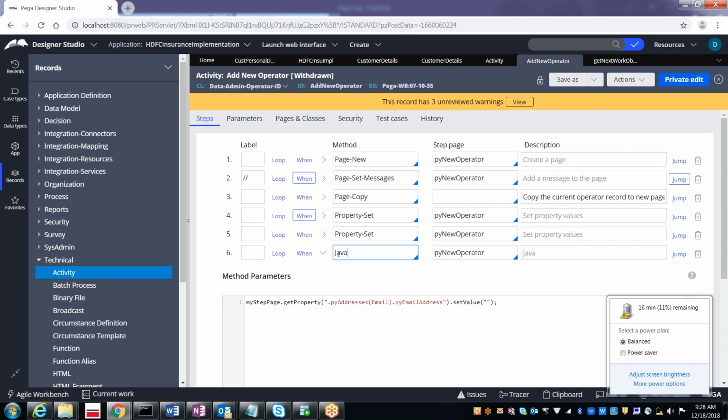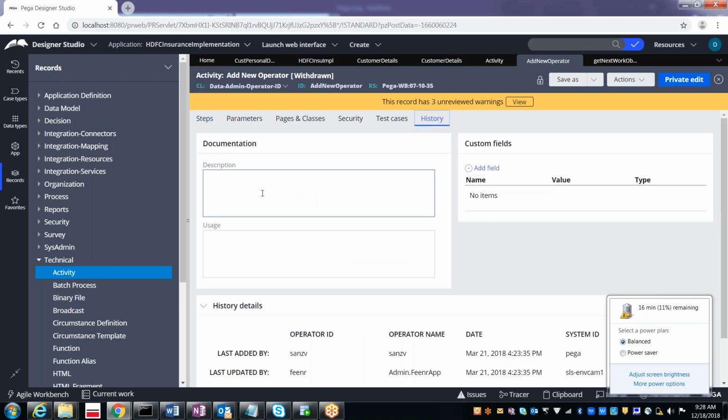Next, even in this activity, generally the history tab will be there. In the history tab we must give description and usage, so then only the other developers will understand by seeing this description why exactly this activity has been created and where exactly we are using it. After that there are 4 other tabs available. In this we will be using parameters and pages mostly, security not much, and test cases we will not use at all.